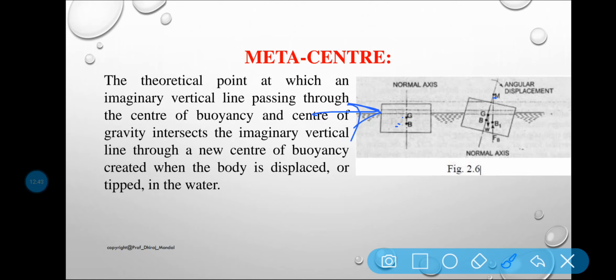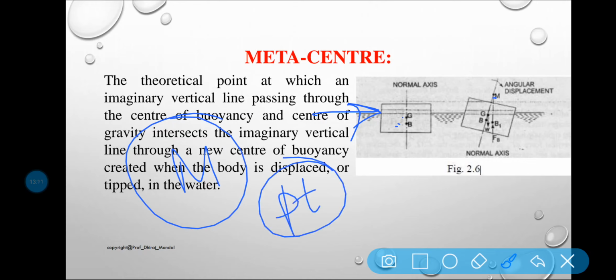Okay, the metacenter may also be defined as the point at which the line of action of the force of buoyancy will meet the normal axis of the body when the body is given a small angular displacement. See, again I am telling you, metacenter can also be defined as the point at which the line of action of the force of buoyancy. Here basically this is your line of action of the force of buoyancy FB.